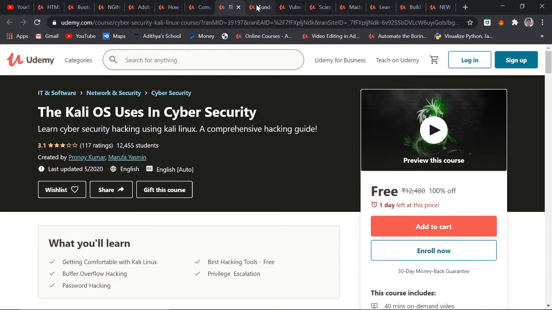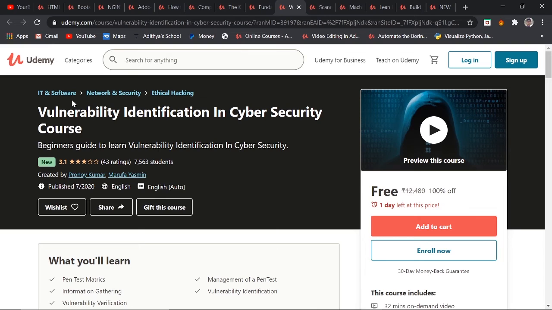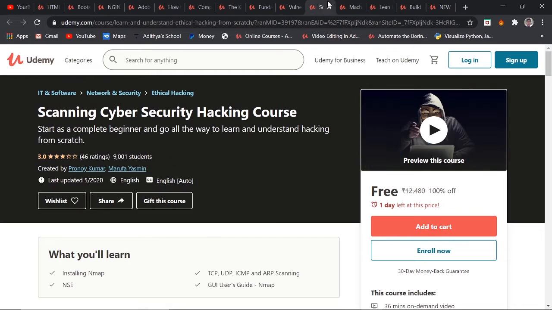Next we have fundamentals of network security. Even my previous subscribers have asked to bring a course on network security, so I have brought this course for you guys. Next we have vulnerability identification in cybersecurity. This is also a good course in cybersecurity. And next we have scanning cybersecurity hacking course. Yeah, I have included 3 cybersecurity hacking courses, but the 3 are also different, so enroll for all the 3 courses.